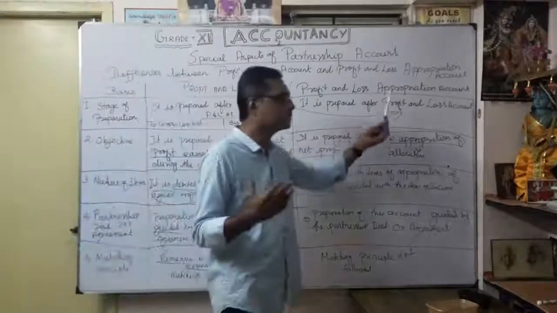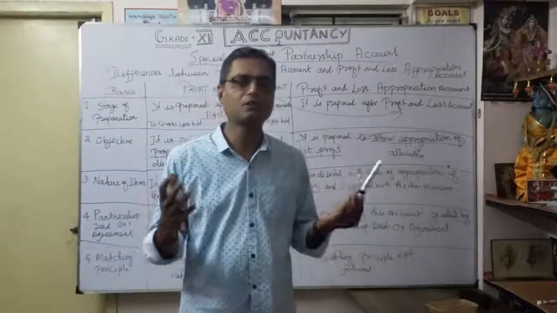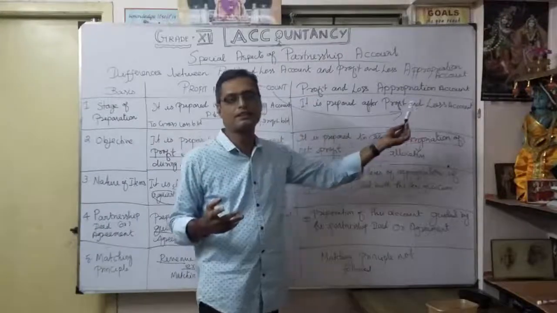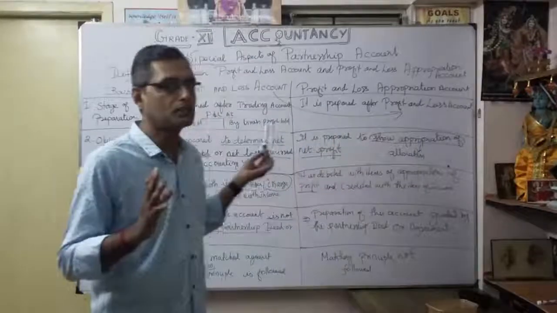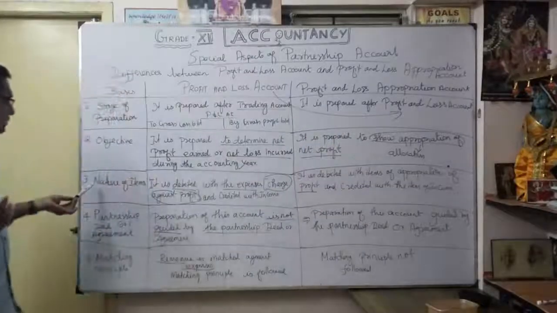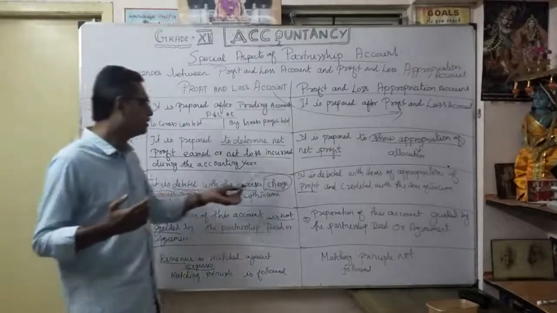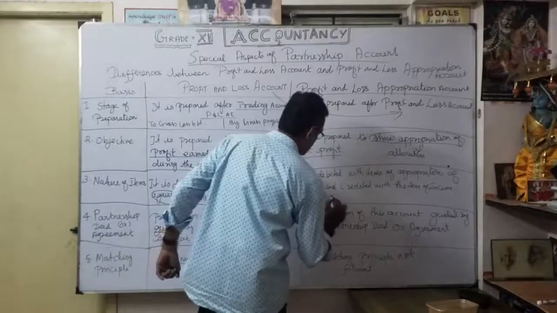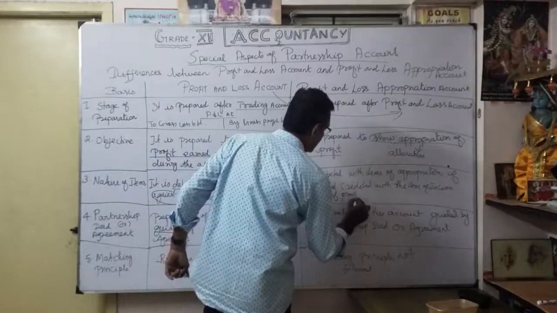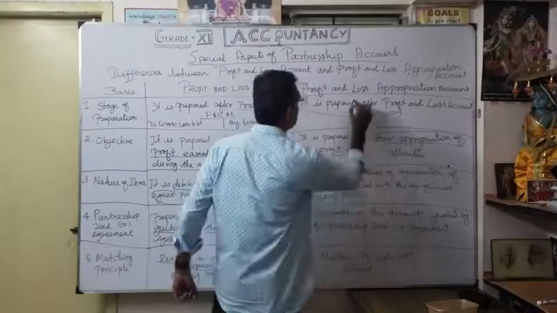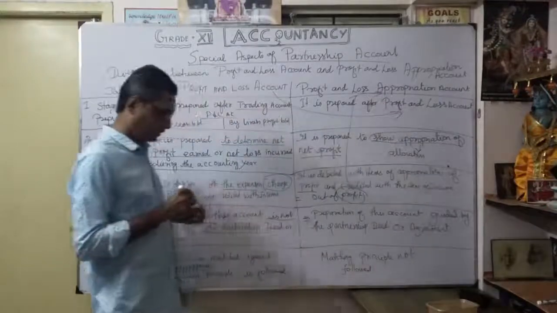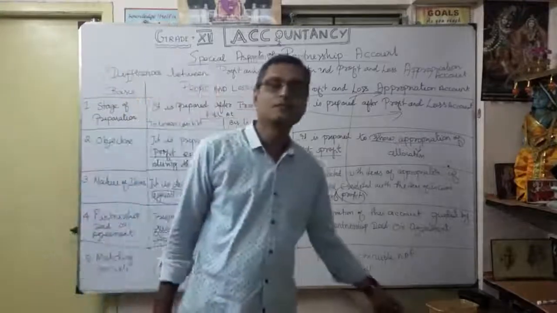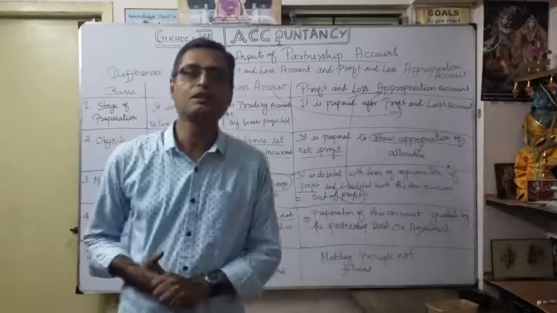But in a profit and loss appropriation account, it is not like that. There is no question of following the matching principle. It is based on further profit allocation shown in the profit and loss appropriation account. I repeat once again, this is the third point, the nature of item. In the profit and loss account it is called a charge against profit. In the appropriation account it is called out of profit. So only when there is a profit are we going to prepare the appropriation account. That's a total of five differences, very important differences between the profit and loss account and the profit and loss appropriation account.